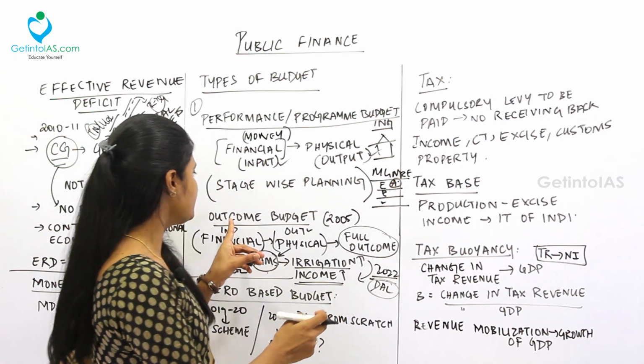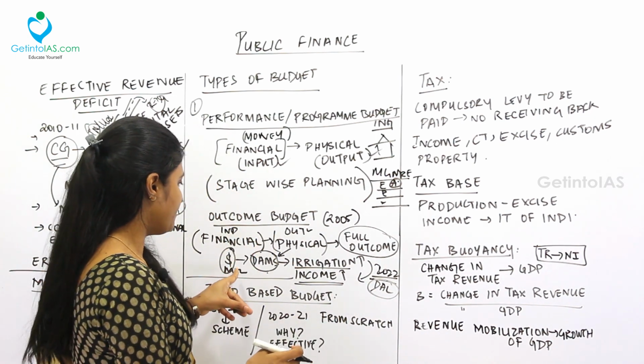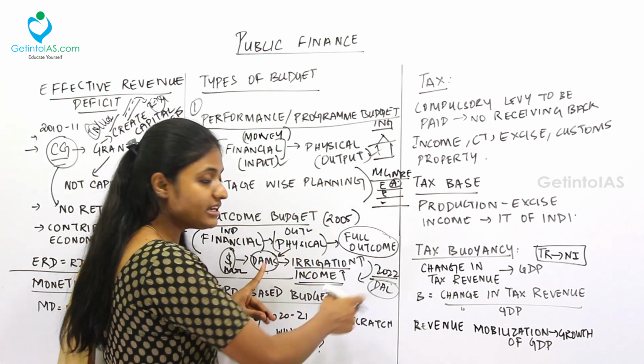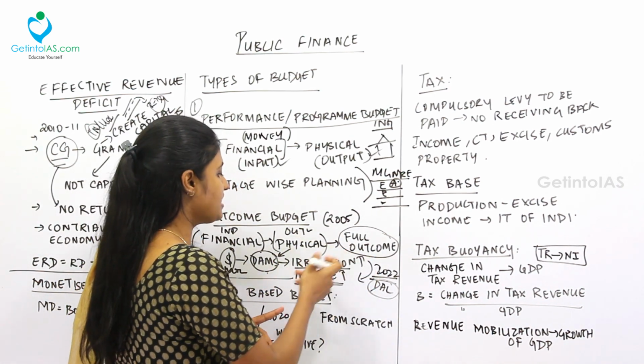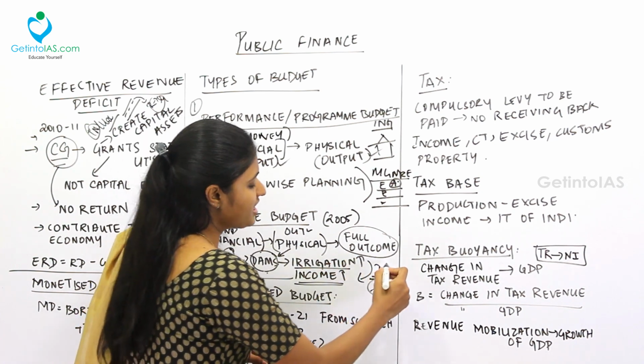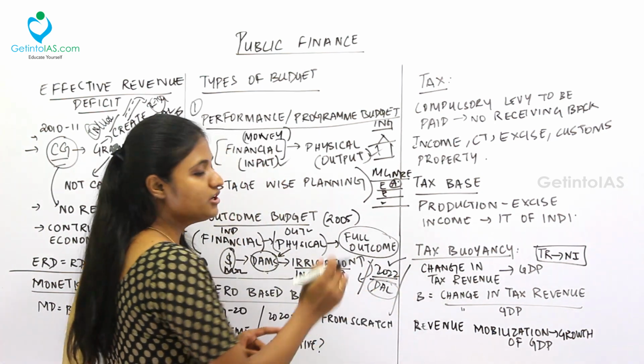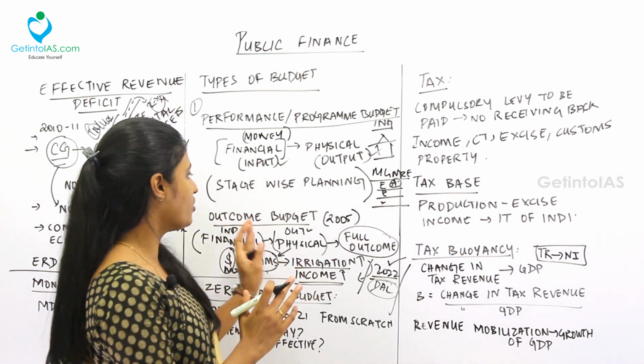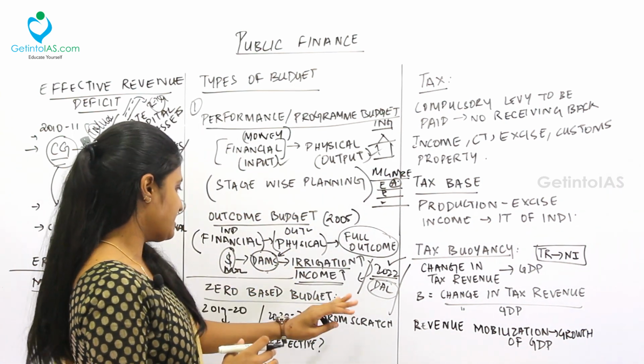So according to this, outcome budgeting means the money you invest, the physical asset you created, should give a holistic outcome. The irrigation should be increased and the income of the farmers also should be increased. By that you will achieve a certain goal. So that is called an outcome budget. You are showing a definite outcome at the end. Okay. So next one is the zero-based budget.